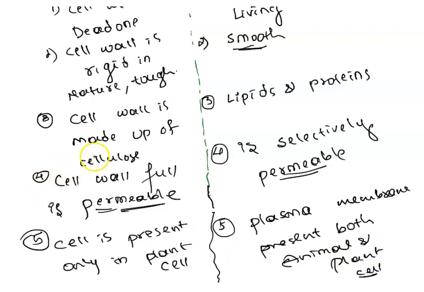Here you can also see in plant cells we can find plasmodesmata, which is not present in animal cells. I hope you understood all these things.